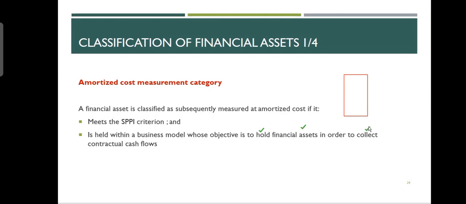You have a car. You drive a car. You don't have any intention to sell it. Do you check your car's price every day? You don't. When do you check car prices? When you have an intention to sell. When you don't have an intention to sell, you keep it on book value. I mean, that's very logical, because you are not selling it, you are not concerned about market value, and there is no gain or loss.